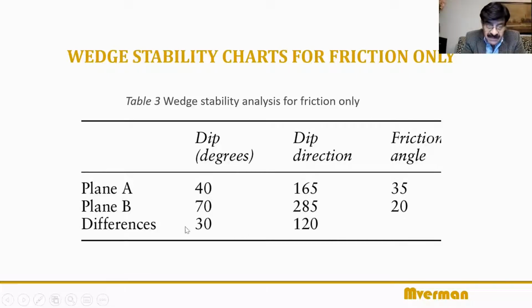Now, these differences can be taken to those equations, or to those charts which are based on those equations. I'm going to take you to those charts. Let's imagine that it is 20 degrees, because we have the chart for 20 degrees, and the dip directions are 165 and 285. The difference is 120. How do we use them?